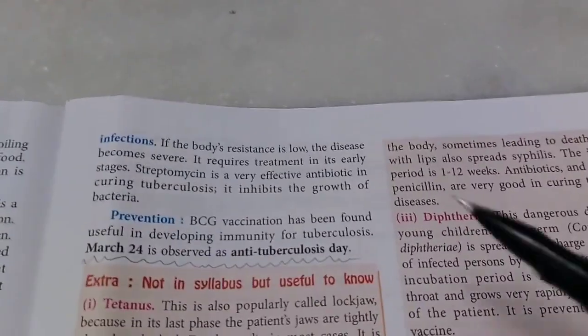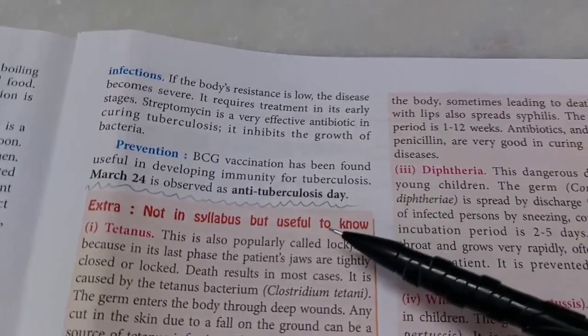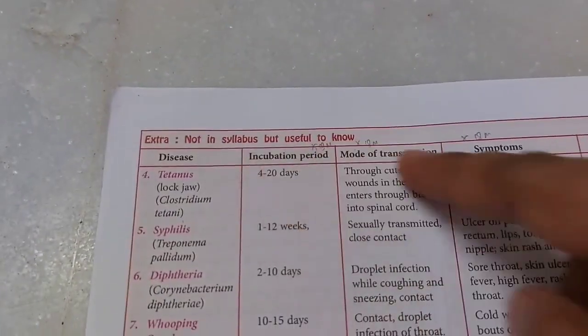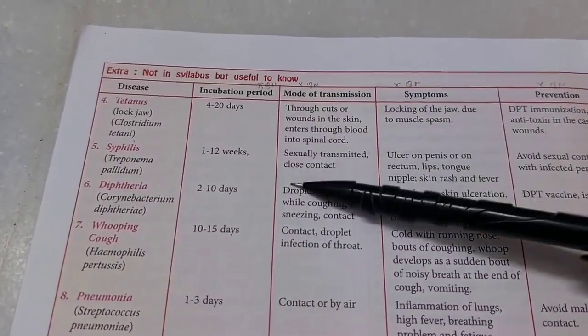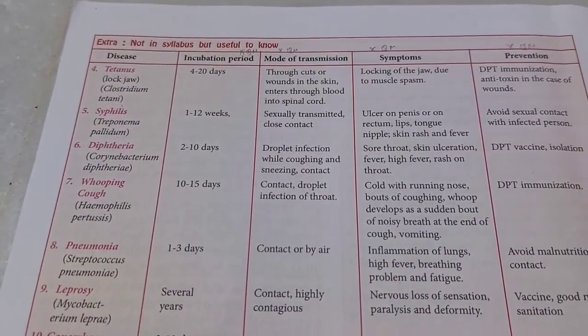Now remember, March 24 is observed as Anti-Tuberculosis Day, just to spread awareness about it. Next, all this is extra, so it's not in the syllabus. Even this table is not in the syllabus, but if your teacher insists on you learning some part of it, then do. And if you have any doubts, feel free to communicate with me.